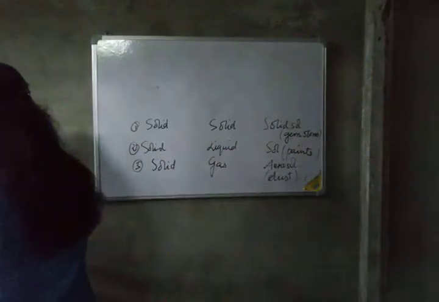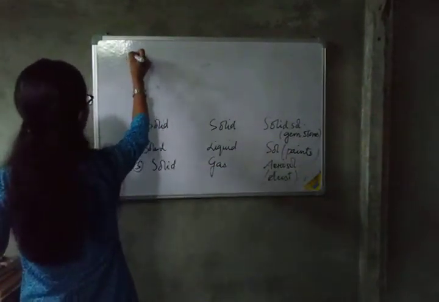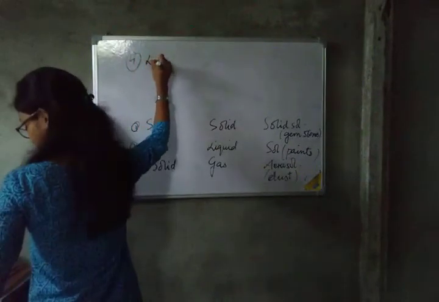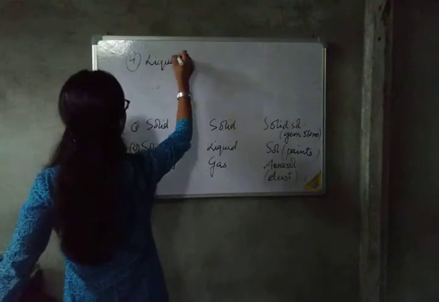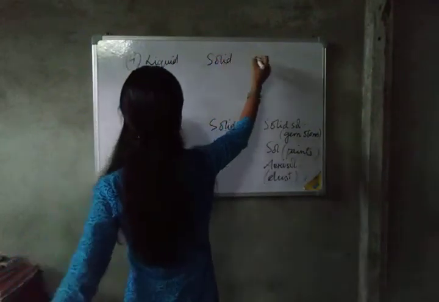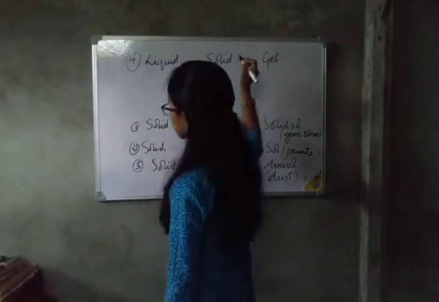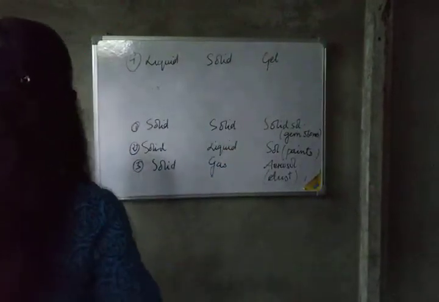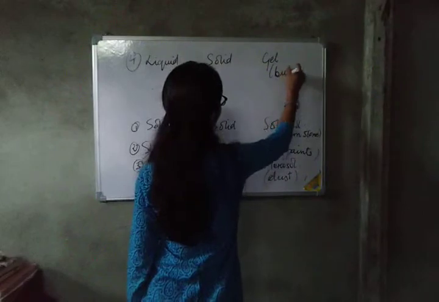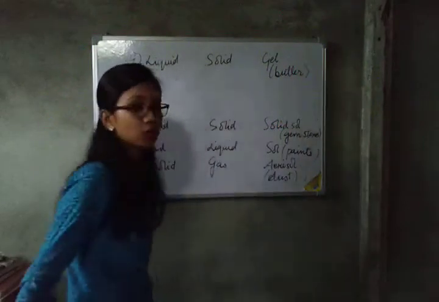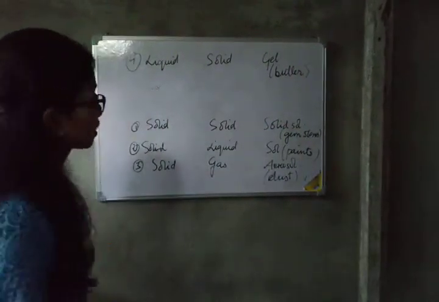Next comes liquid in solid, number 4. Liquid in solid, the example is gel. The name of the colloid is gel, and examples are butter and cream. I am giving you 2 examples: one is butter, another is cream.